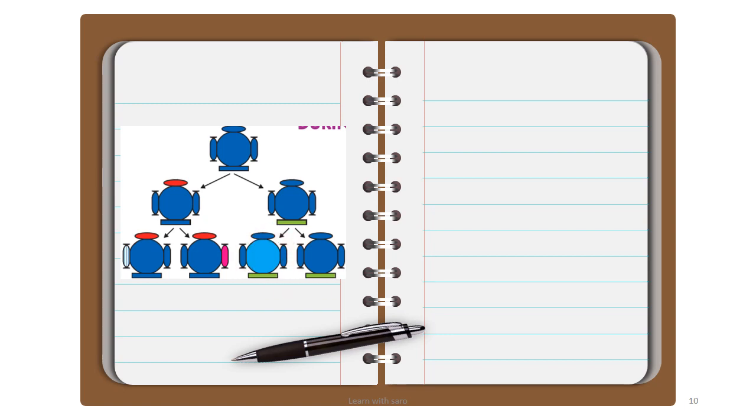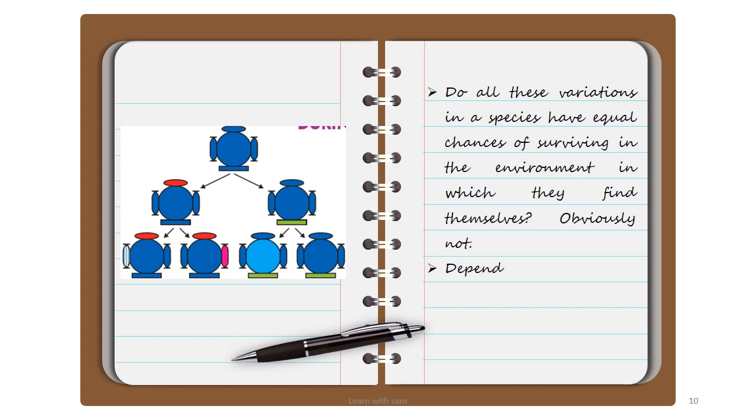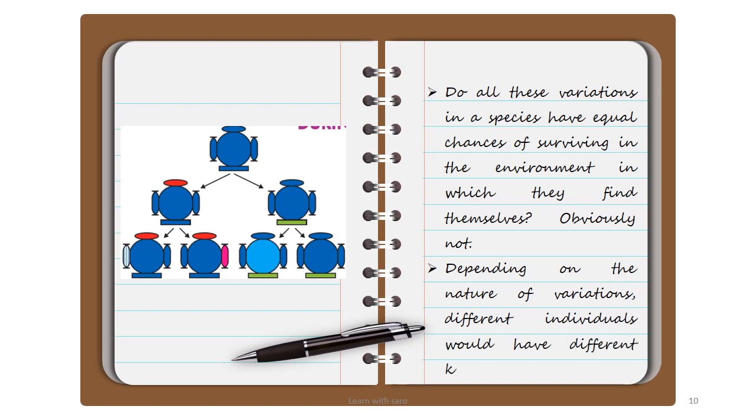And here you could see that a greater number of variations has resulted. In this way, once the variation is capable of producing new characters in a particular individual, new organisms or a new species are evolved. And here comes the question: do all these variations in a species have equal chances of survival? No, definitely not. Only some variations will have advantages and increase the survivability of that particular organism.